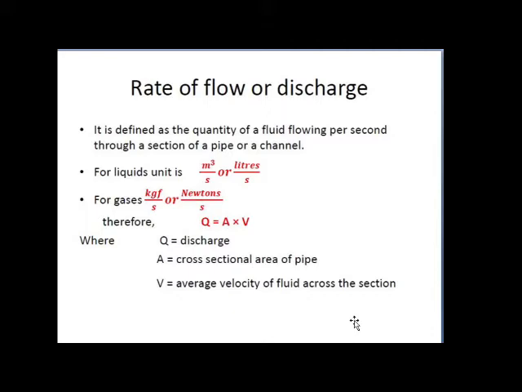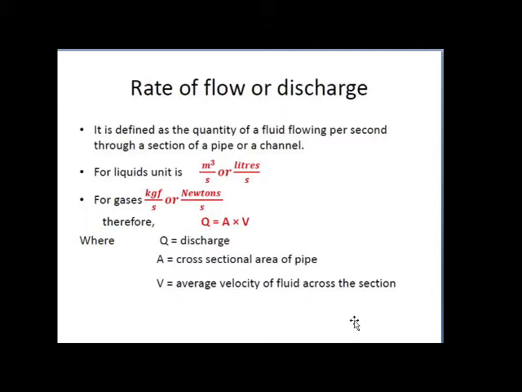So if we consider a liquid, then the rate of flow is expressed as volume of the fluid across the section per second, means volume per second. We are considering the discharge as equal to volume per second.